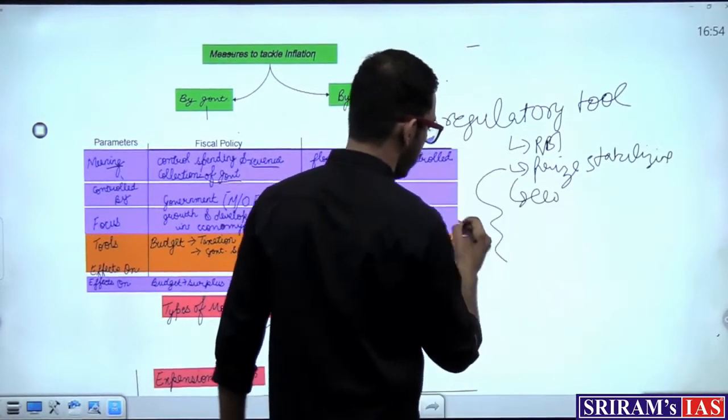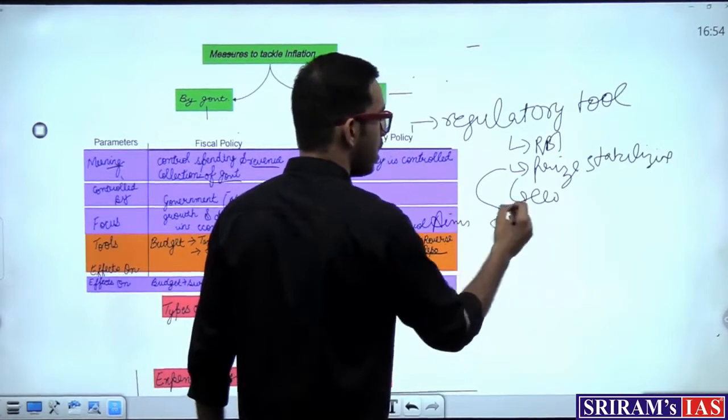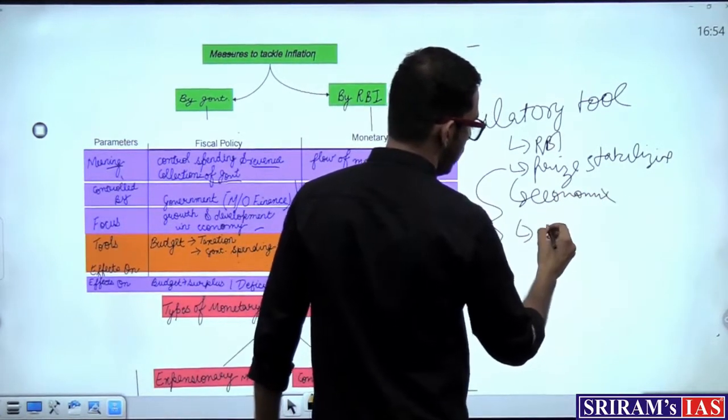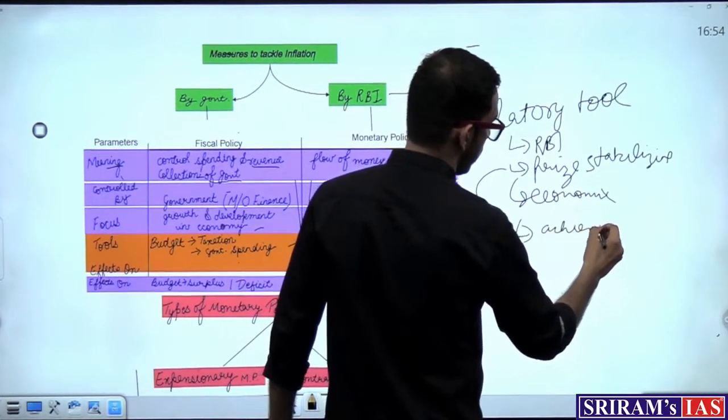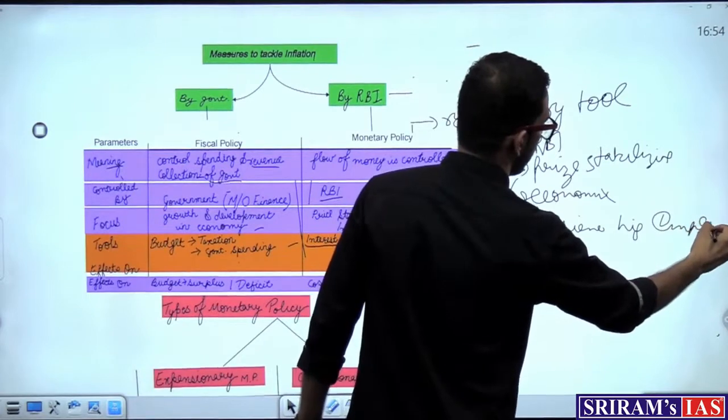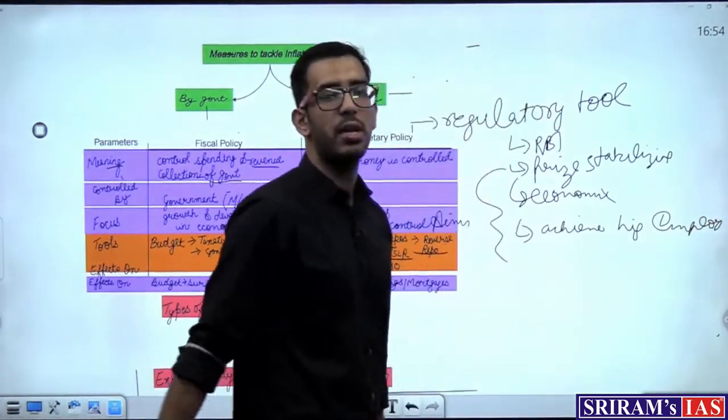These are the aims I'm writing here: economic growth and achieving the highest employment level. It talks about employment maximization.